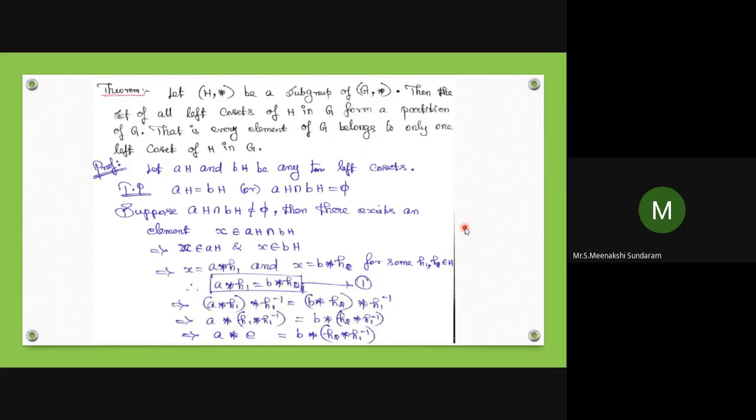Then for sure there is some element in common for both AH and BH. Let x belong to AH intersection BH. So A star h1 equals B star h2, because every element in the left coset has A on the left side, and in right cosets A on the right side.